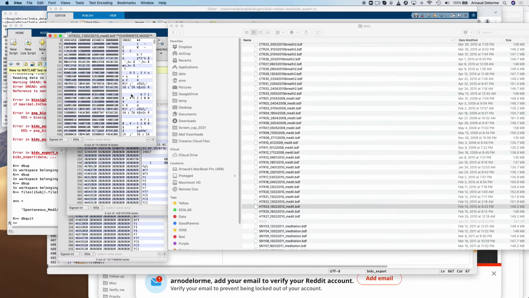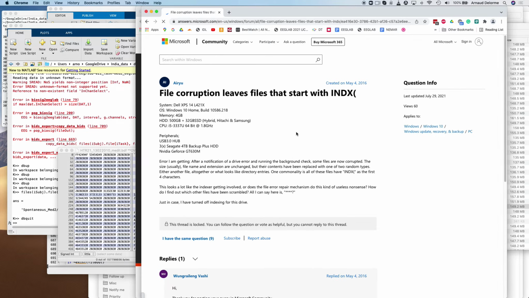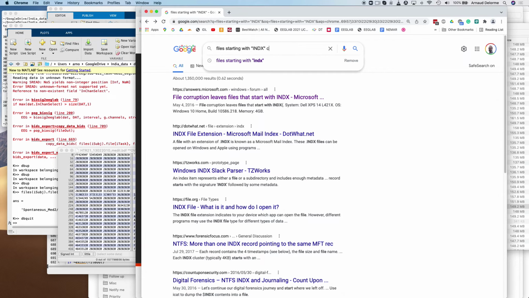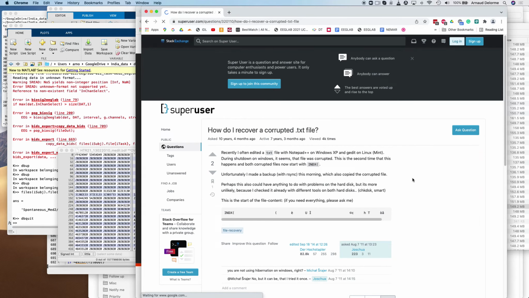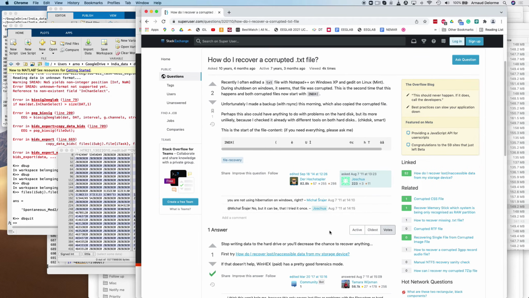And when I did some research on the internet, I realized that this is a common error when copying Windows files, and that there is pretty much nothing to do. You have to go back to the original file and copy it again. So this file was corrupted for good. So I went into some backup disk and I tried to copy it from the backup disk, but it ended up being corrupted in the same way.